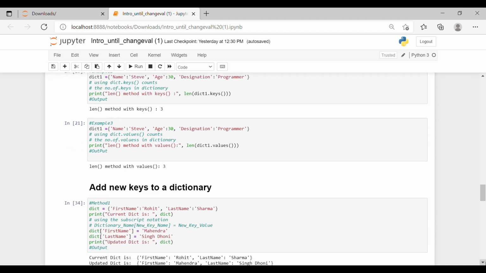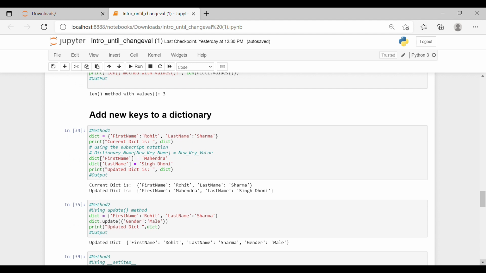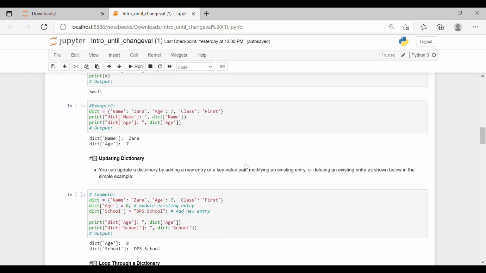Now the next topic is add new keys to dictionary. We have different methods. Method 1: we have defined a dictionary where first name is Rohit and last name is Sharma. Now we'll print the current dictionary, whatever dictionary we put here. Using the subscription notation, dict underscore name, we give a new key name equals to whatever new value you will be giving. We have done a similar example earlier also. Let me show you.